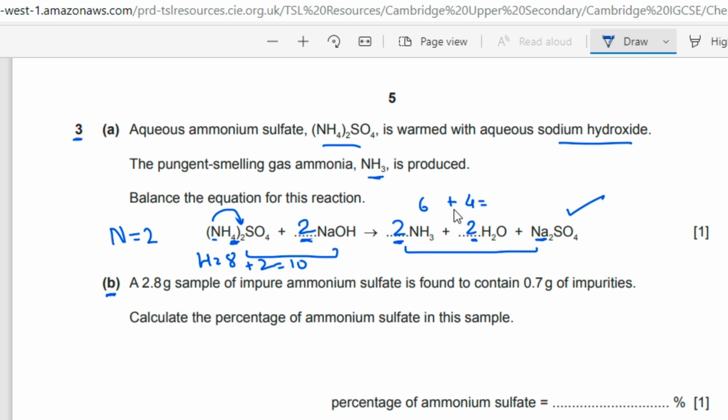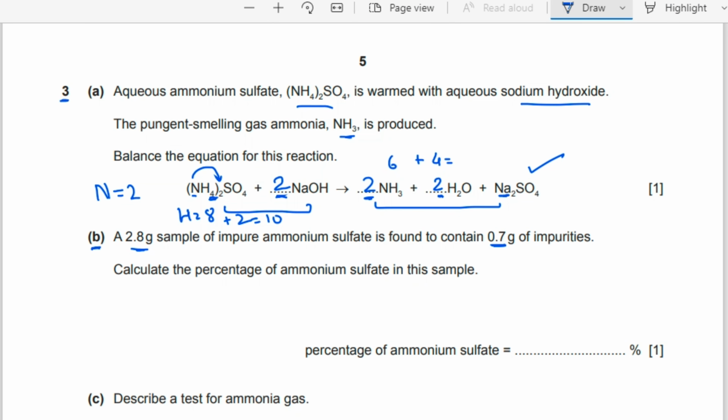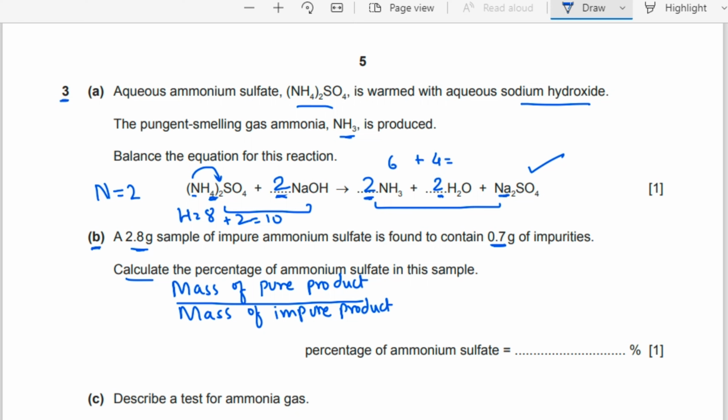Part B. A 2.8 gram sample of impure ammonium sulfate is found to contain 0.7 gram of impurities. Calculate the percentage of ammonium sulfate in this sample. The formula is mass of pure product divided by mass of impure product times 100.